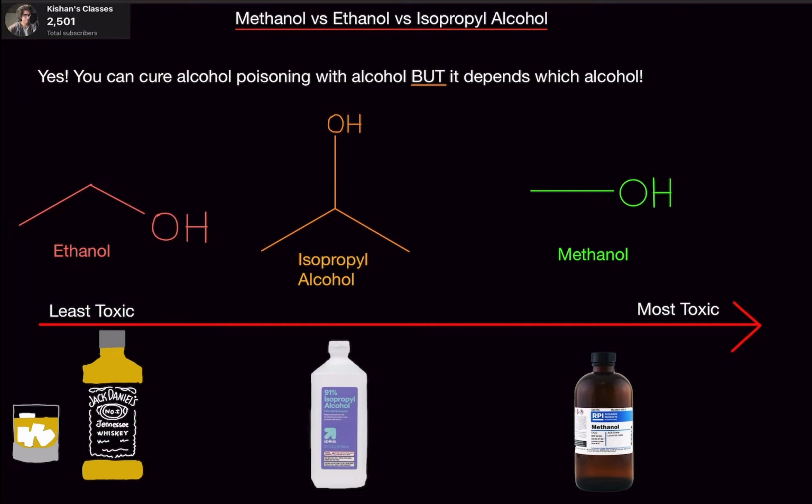You'll notice there's a percentage on all isopropyl alcohols you'll ever get, usually anywhere from 70% to 99%. This one's 99%. The percentage means the amount of isopropyl alcohol in there compared to water. So the remaining percentage would be water.